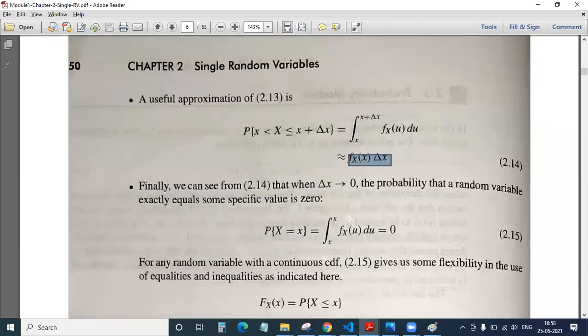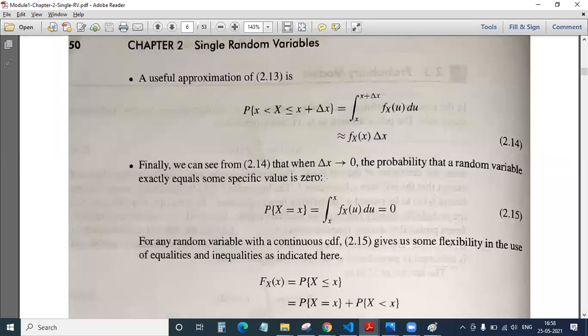Fine. Finally, the last one, using 2.10, we'll move this del x towards 0.